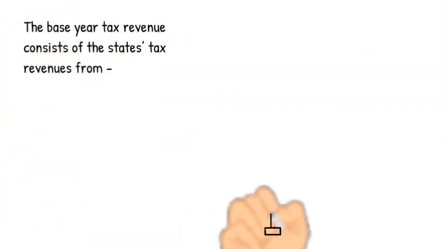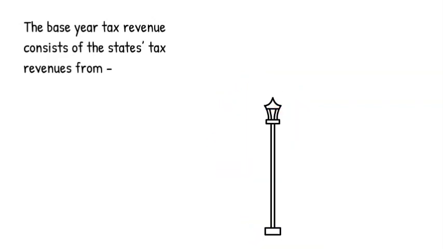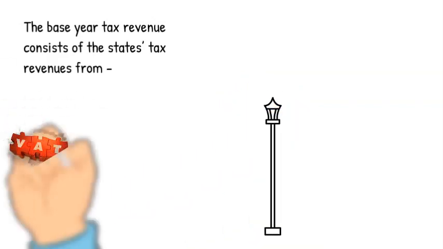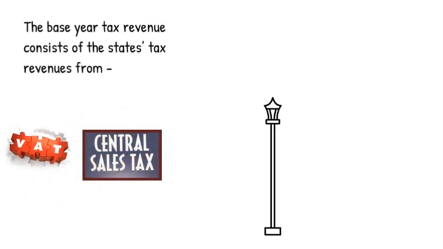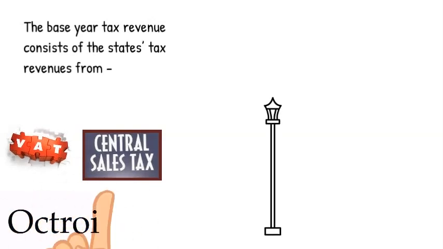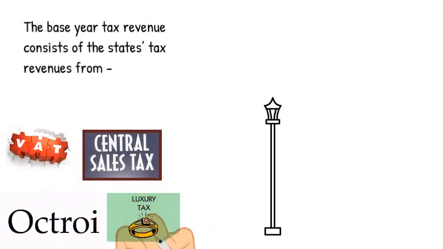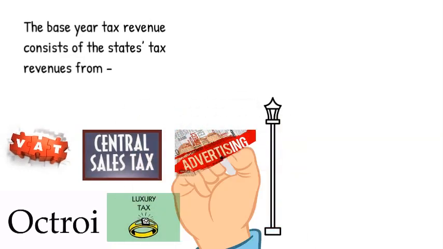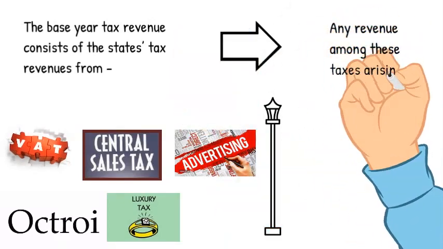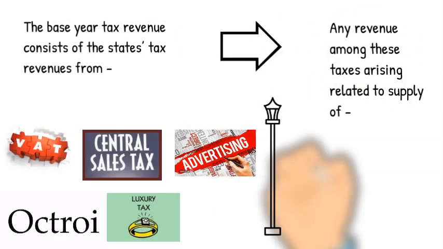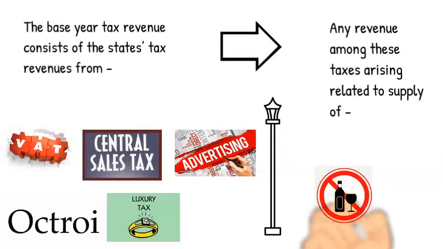The base year tax revenue consists of states' tax revenues from first, state value-added tax, second, central sales tax, third, entry tax, octroi, local body tax, fourth, taxes on luxuries, fifth, taxes on advertisement, etc. However, any revenue among these taxes arising related to supply of alcohol for human consumption and certain petroleum products will not be accounted as a part of the base year revenue.